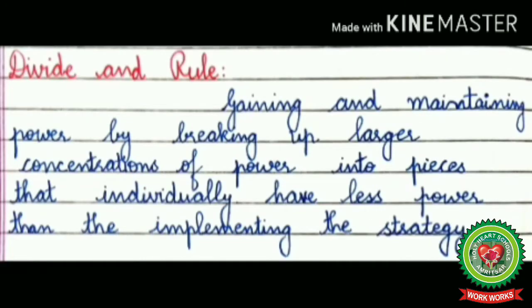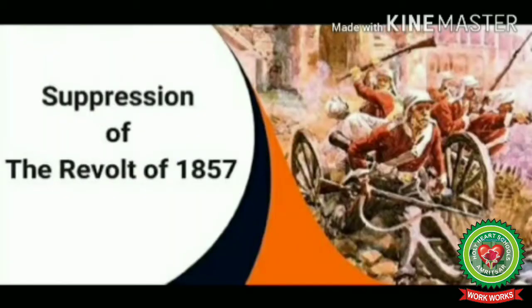Divide and rule: gaining and maintaining power by breaking up larger concentrations of power into pieces that individually have less power than the one implementing the strategy. Now, the topic is suppression of the revolt of 1857.